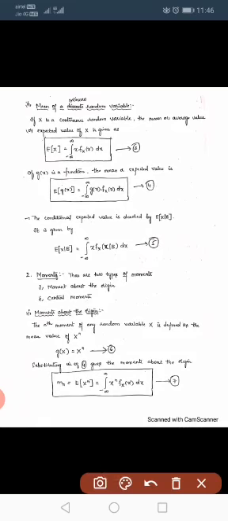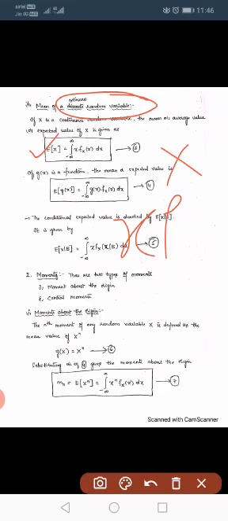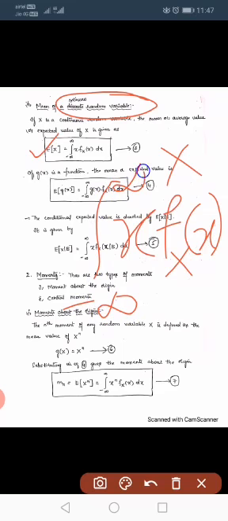Let us consider X is a continuous random variable. The expected value or mean value of X is given by integration. Since we are using a continuous random variable, you have to use integration rather than summation. So integral minus infinity to infinity x into, here small x, into density function fX of x dx.